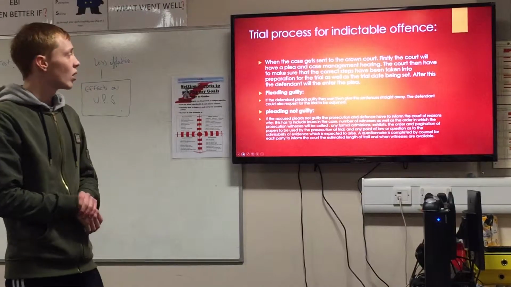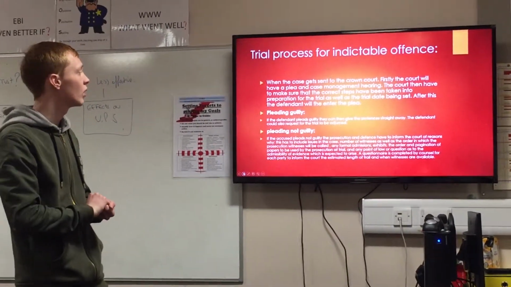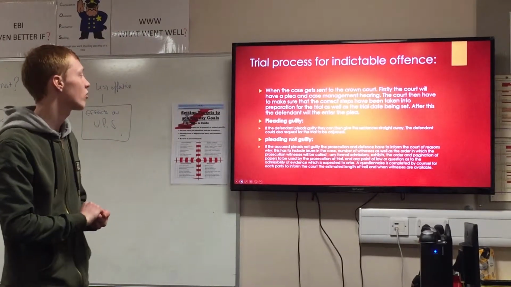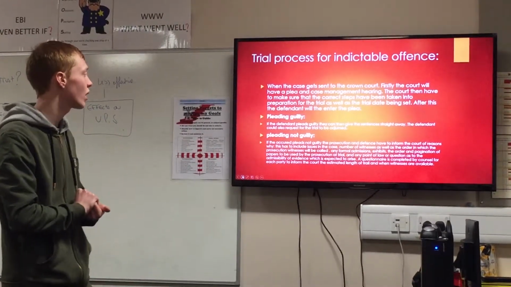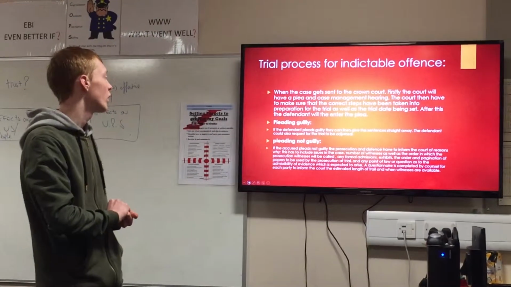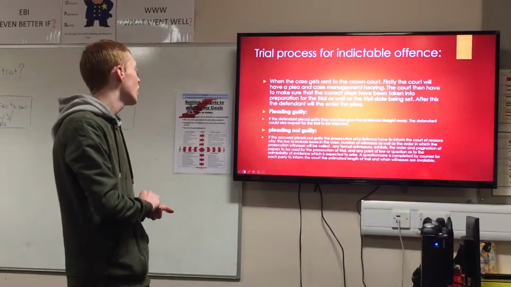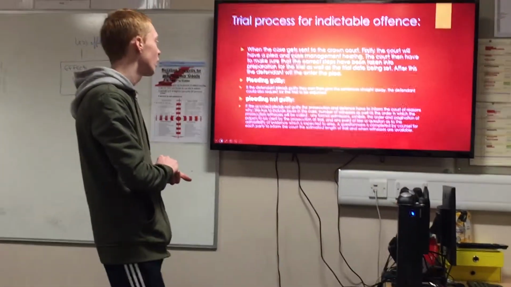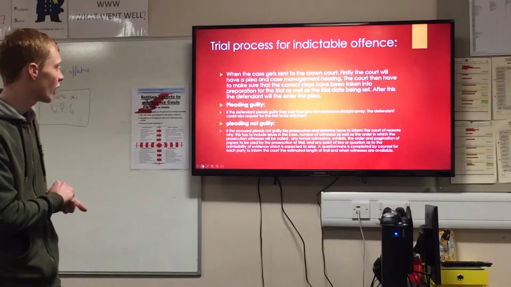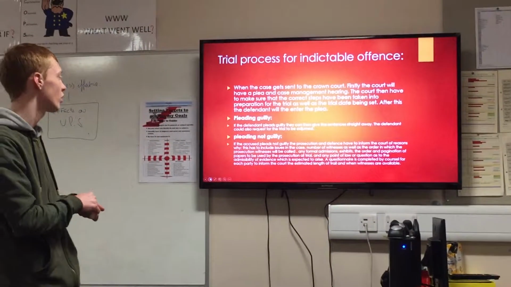When the case gets sent to Crown Court, firstly the court will have a plea and case management hearing. The court then has to make sure that the correct steps have been taken in preparation for the trial, as well as the trial date being set. After, the defendant will enter the plea. If the defendant pleads guilty, they can then give the sentences straight away. The defendant could also request for the trial to be adjourned.